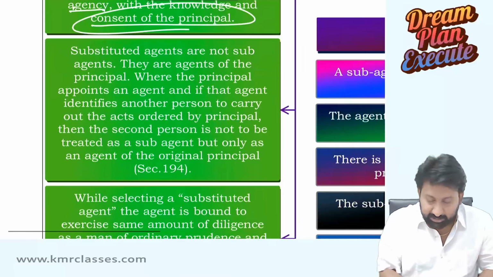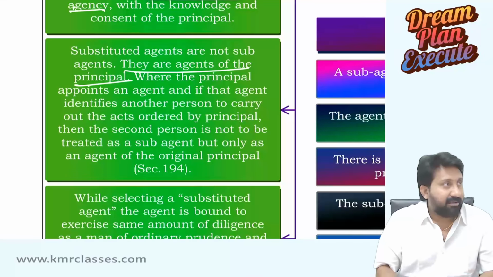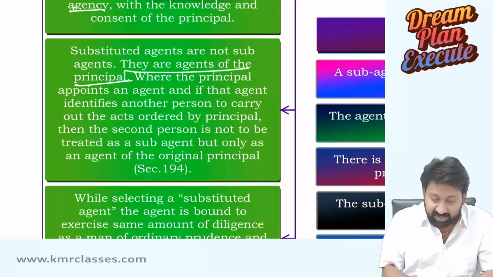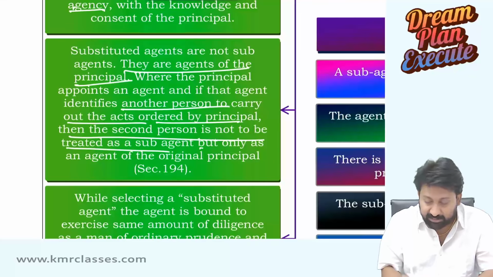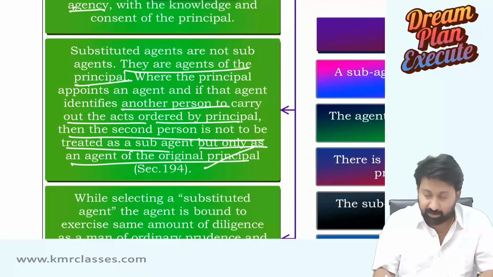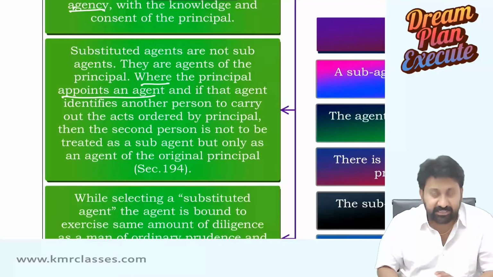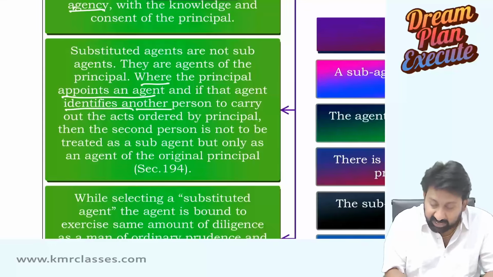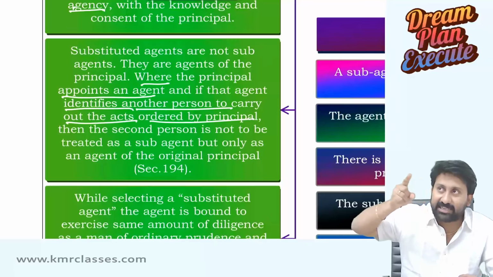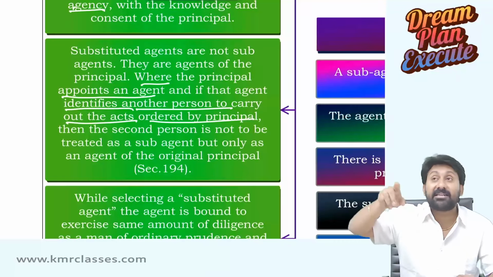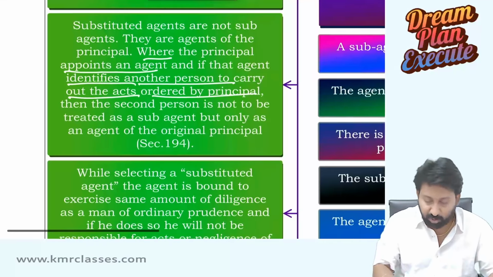That's important. Substituted agents are not sub-agents. They are agents of the principal. That's what I told now. Where the principal appoints an agent, and if that agent identifies another person to carry out the acts ordered by the principal, then the second person is not to be treated as a sub-agent, but only as an agent of the original principal. Read again. Where principal appoints an agent. Very good. And if that agent identifies another person to carry out the acts ordered by principal, a sub-agent is an agent to the agent, but a substituted agent is an agent appointed for the principal. Then he is not a sub-agent, he is a substituted agent to the original principal.